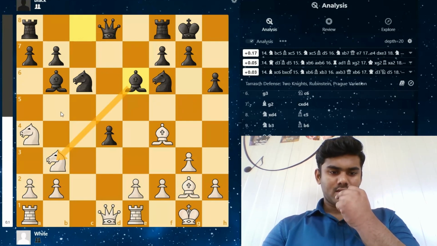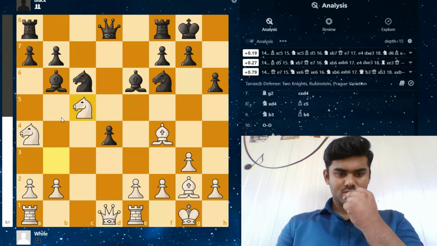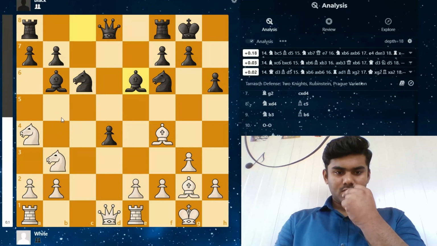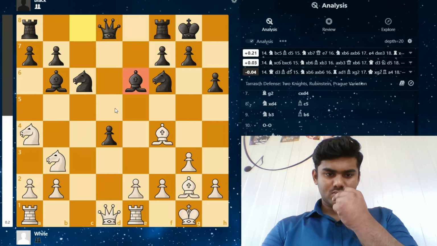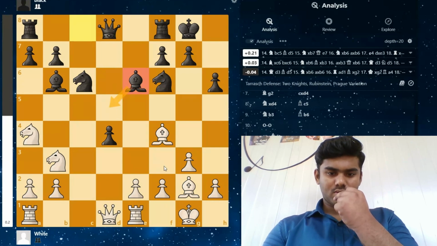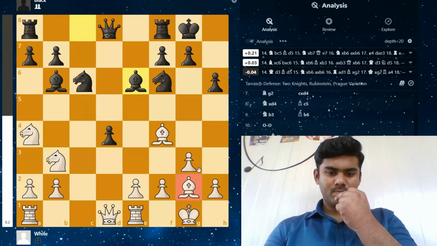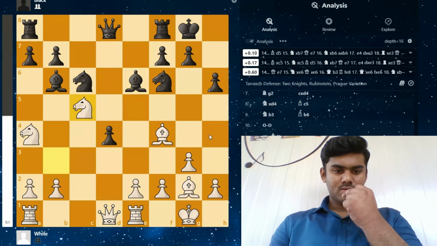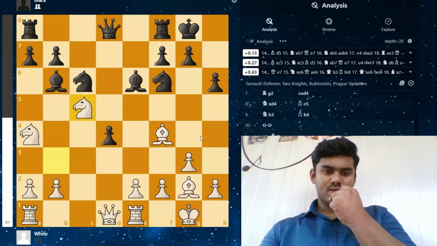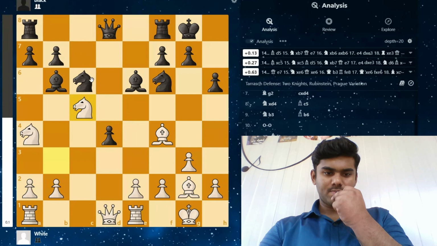Also, the threat is to take on b3. And also the idea here is to go to d5 to exchange this bishop on g2, which is more powerful over here. So knight c5 is played by Maghsoodloo, where there is an attack on the b7 pawn and also an attack on the bishop, which is on e6.